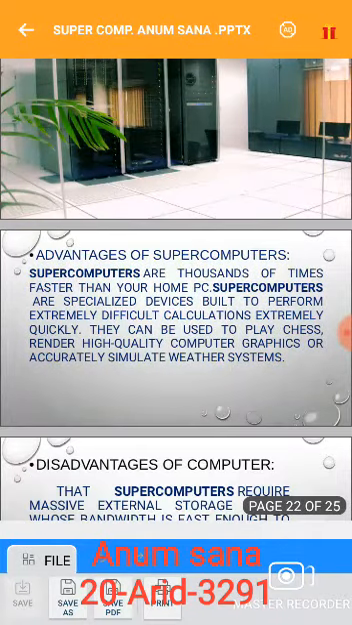And now we discuss the advantages of supercomputers. Supercomputers are thousands of times faster than your home PC. Supercomputers are specialized devices built to perform extremely difficult calculations extremely quickly. They can be used to play chess, render high quality computer graphics, or accurately simulate weather systems.